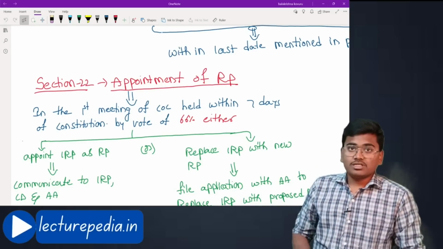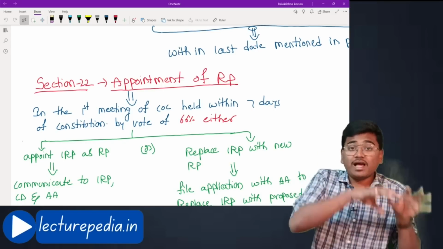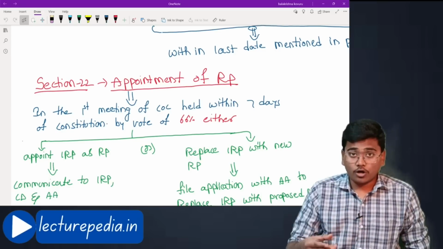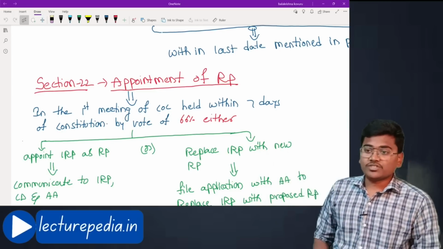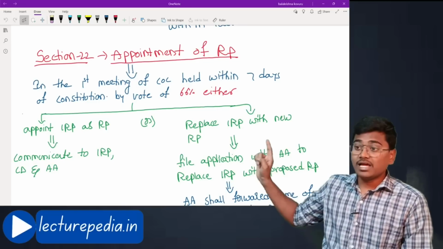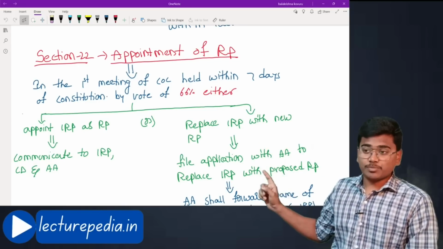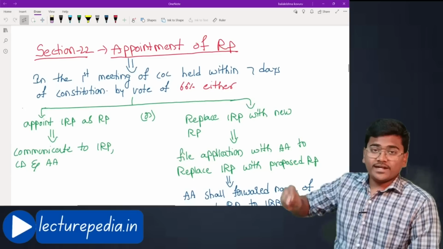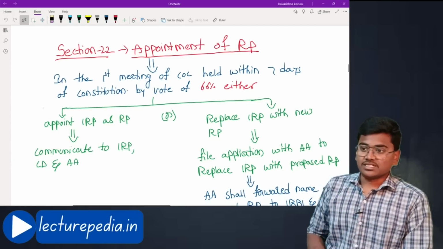If they want, they can appoint the interim resolution professional himself as a resolution professional, or they can appoint some other person as a resolution professional. Let us see. In the first meeting of the committee of creditors held within 7 days of constitution, by voting of 66%. For appointing a resolution professional, the voting requirement is 66%.